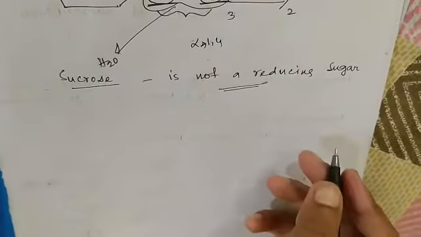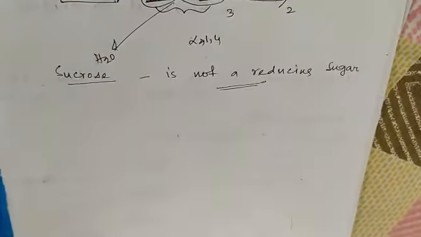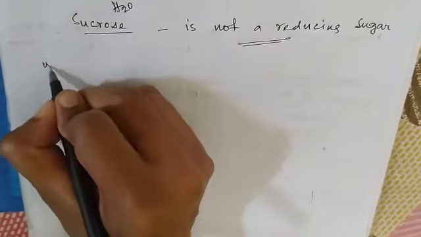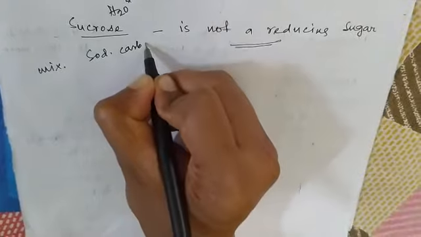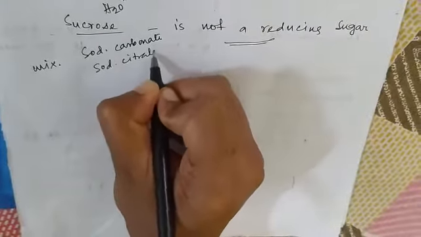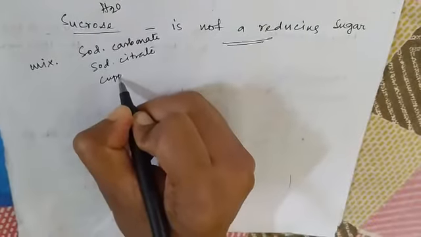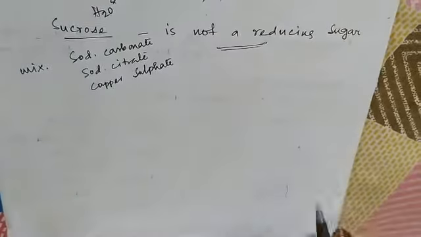I mentioned earlier, a reducing sugar tests positive in the Benedict and Fehling tests. Benedict's reagent is a mixture of sodium carbonate, sodium citrate, and copper sulfate, green in color.